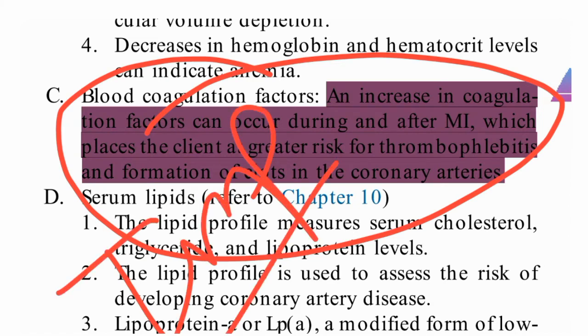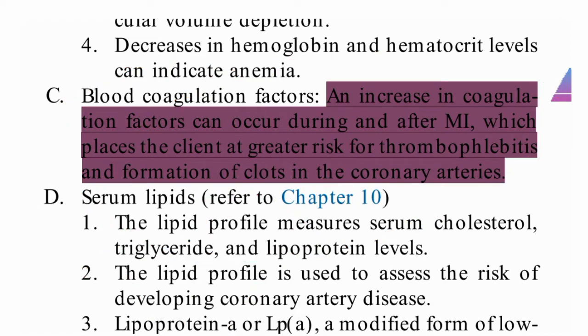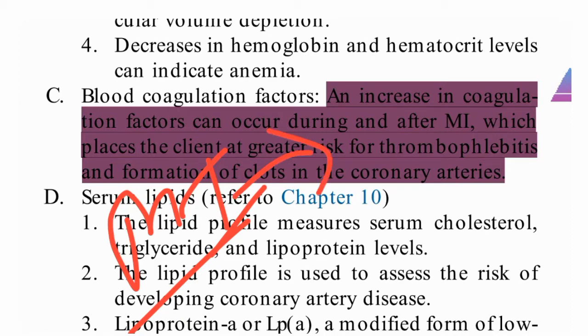Let us understand this point. What will happen when MI is there? An MI patient has a risk for clotting.